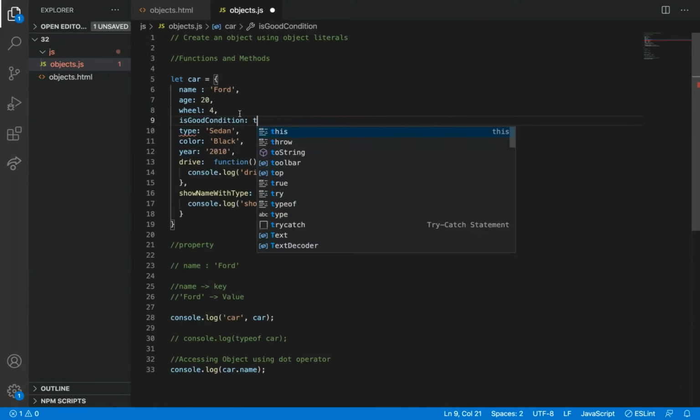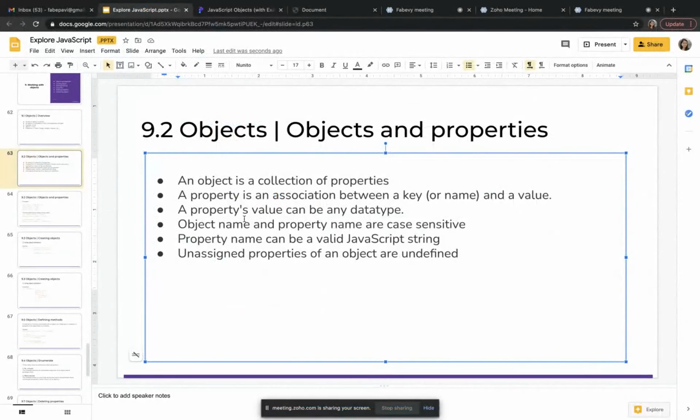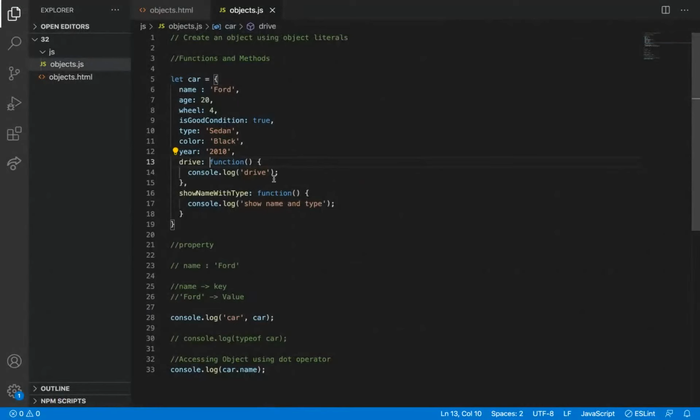True. Yes, it is in good condition to drive. The values are here. This value is a string, this value is a number, and this value is a boolean. This is string and then string. This is a function. So what they are saying is the property's value can be of any data type.